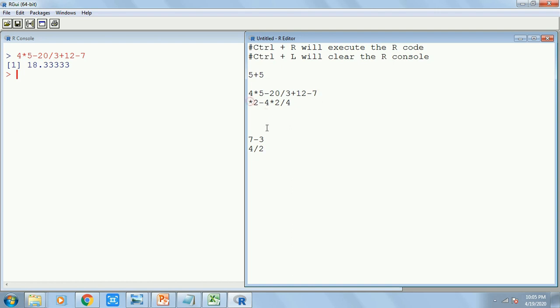So you need to indent it from here, then R understands. At the same time, if I execute this line, R will give me an error, because no equation should start with a multiplication sign. Alright, this is how you may indent it.